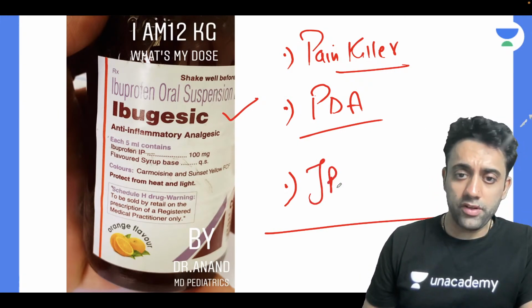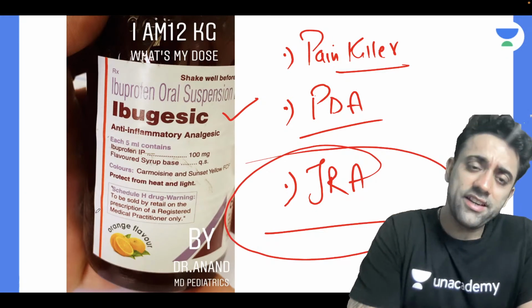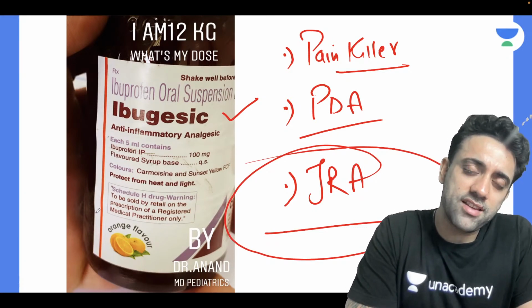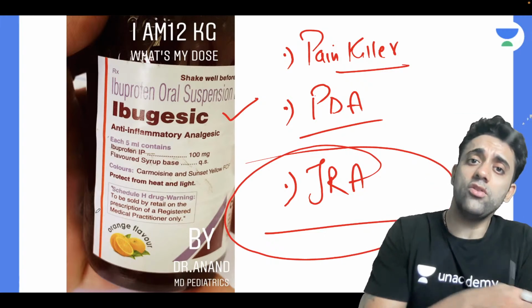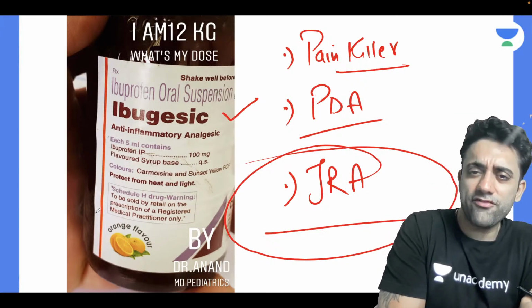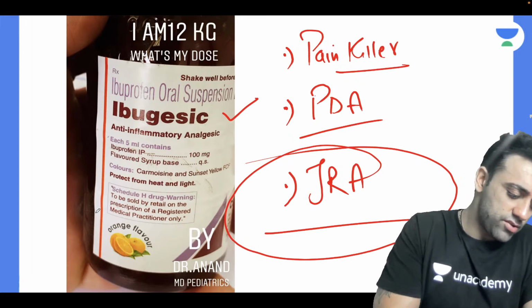And also in a case of juvenile rheumatoid arthritis, can I give ibuprofen? Definitely you can give, because rheumatoid arthritis has so much painful joints with no residual deformity.